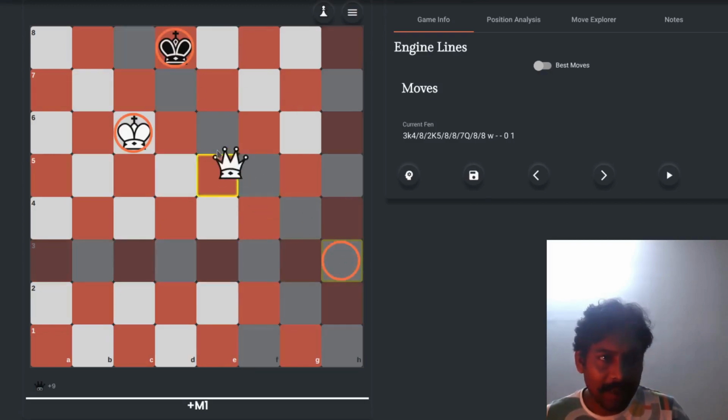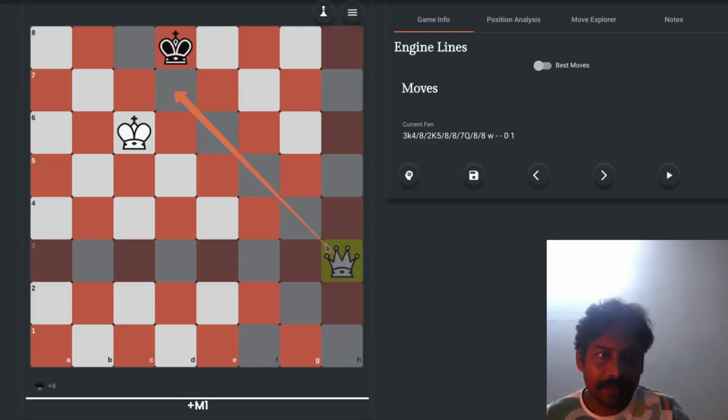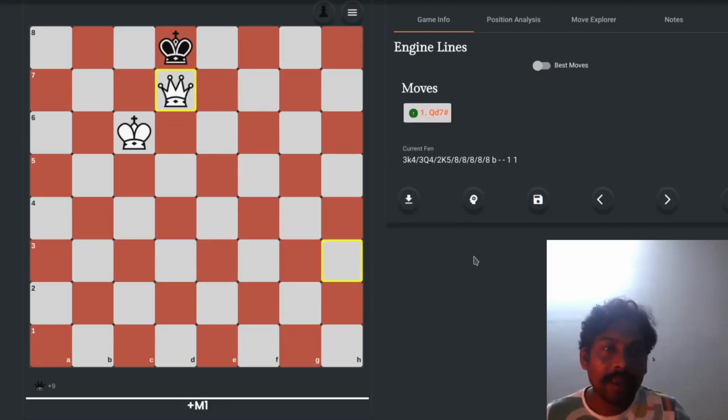Okay, if white moves its queen to this square, since this square is on the diagonal range of the queen. So the queen can actually go to this square, this square, this square, and there are many squares. If my queen comes to this square, then it will be a checkmate, because we are attacking the king and the king has no way to escape this attack.